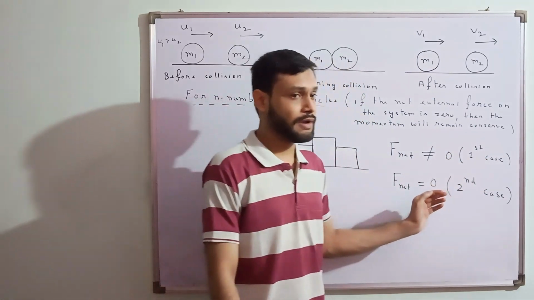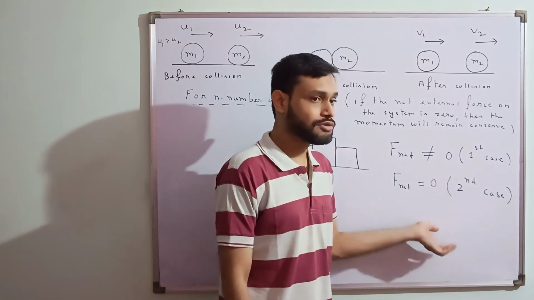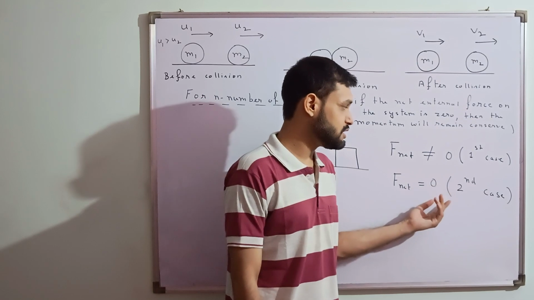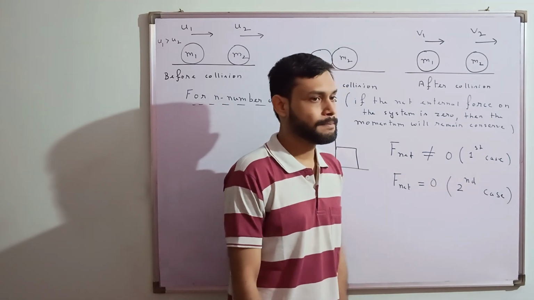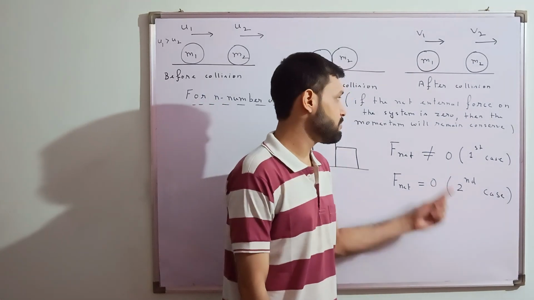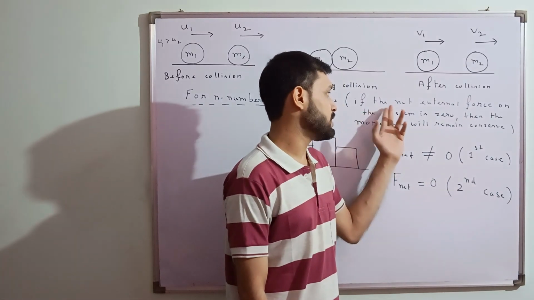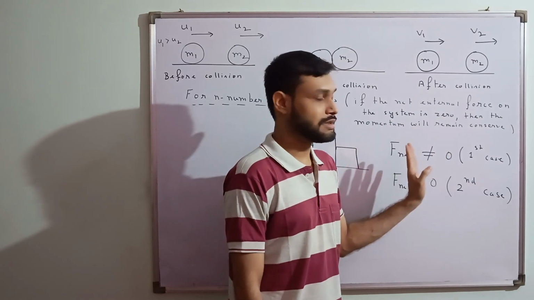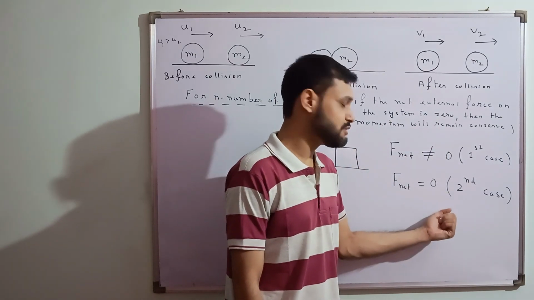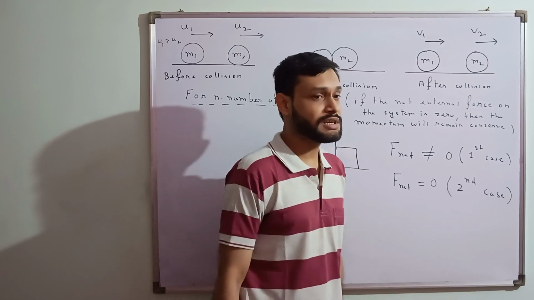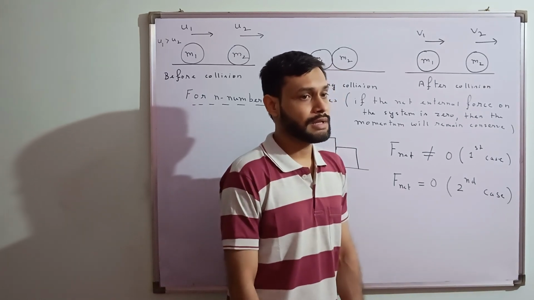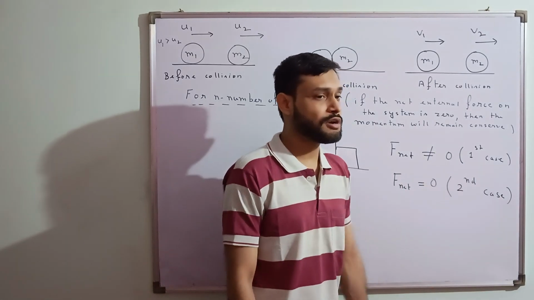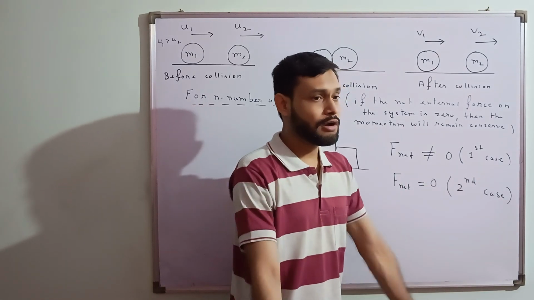But what about this case? If I come to this case, what will happen? Here also forces are acting, but the net force is zero. If the net force is zero, the momentum will remain conserved. So this is the basic idea. We have written this: if the net external force on the system is zero, then the momentum will remain conserved. There may be a possibility that forces are acting on it. If the net force is zero, then momentum will remain conserved, and if the net force is not zero, then momentum will not remain conserved.